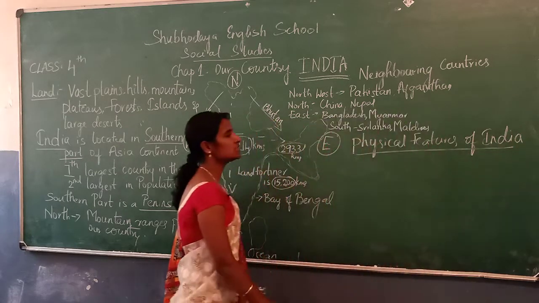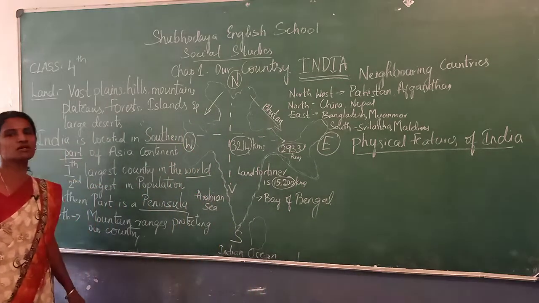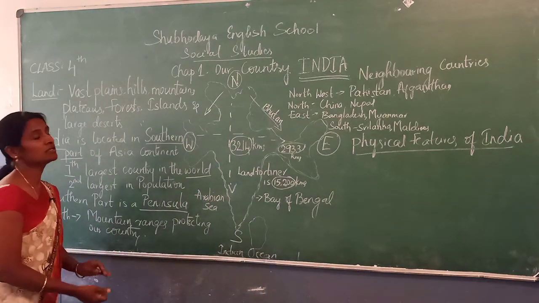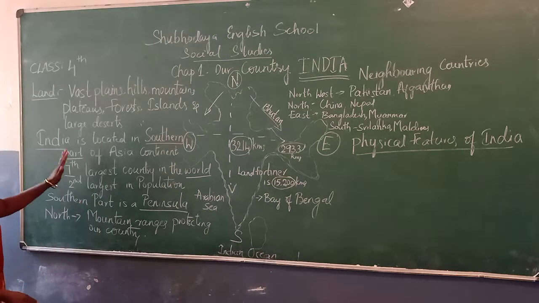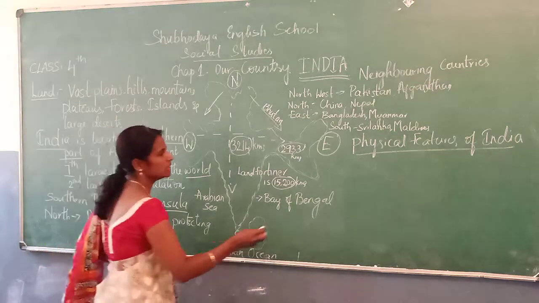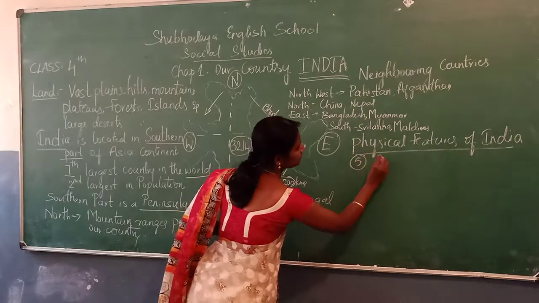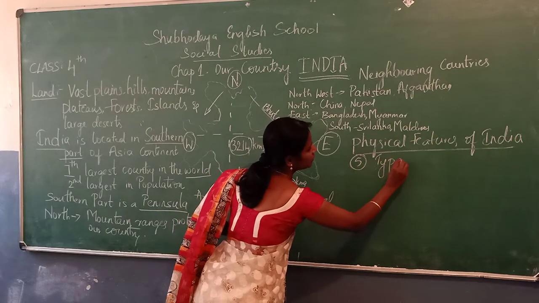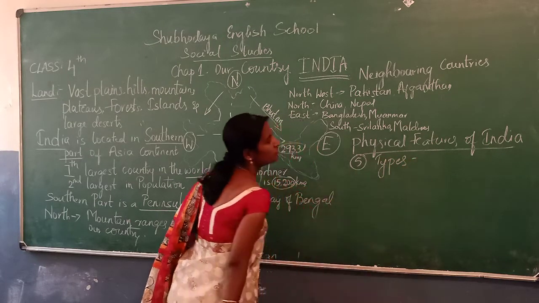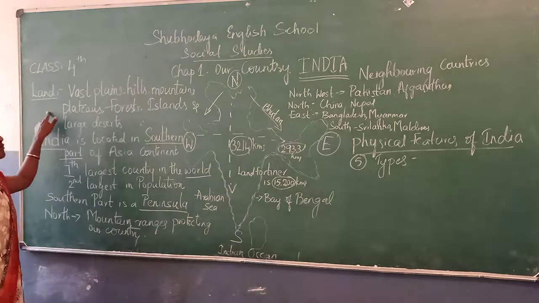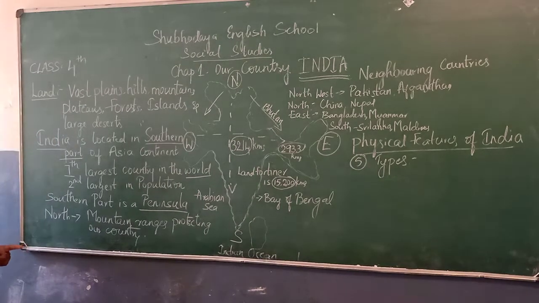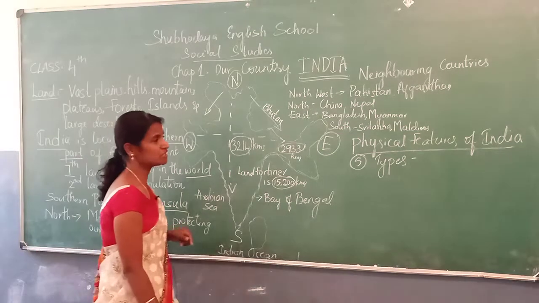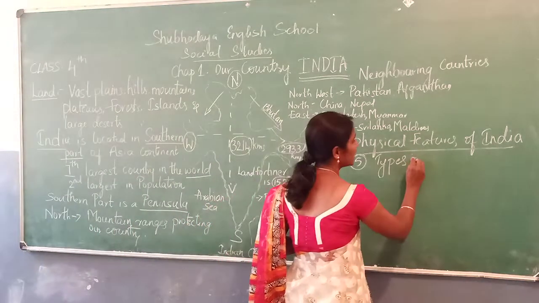Dear children, physical features of India is broadly divided into 5 types. How many types? 5 types. On which basis? The land of India varies from place to place. So, it has been broadly divided into 5 types.